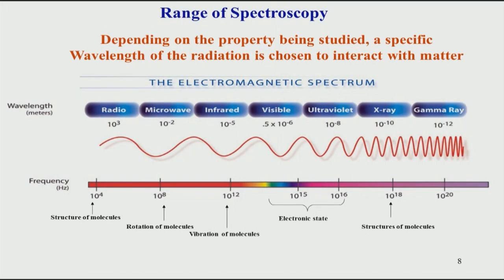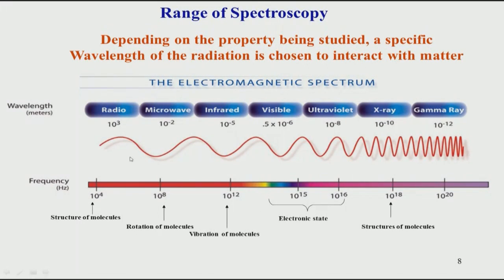Here we see that depending on the property you want to study, for example the dynamics, rotation or vibrations of the molecule, there are different energies involved. That means based on what type of energy I apply to the sample, different properties of the sample will respond to that kind of light. This is called the electromagnetic spectrum, where the whole spectrum is divided into different regions based on the frequency. Remember, frequency is measured in hertz, and we are going to use these units throughout the course.